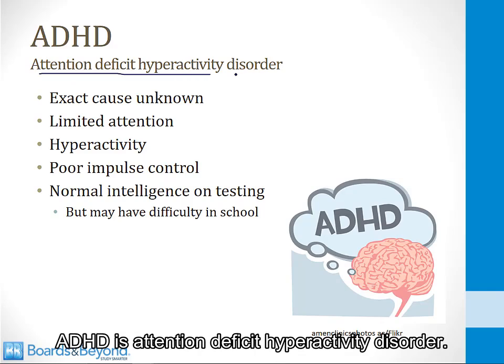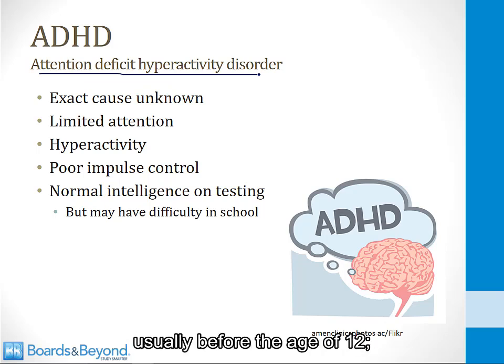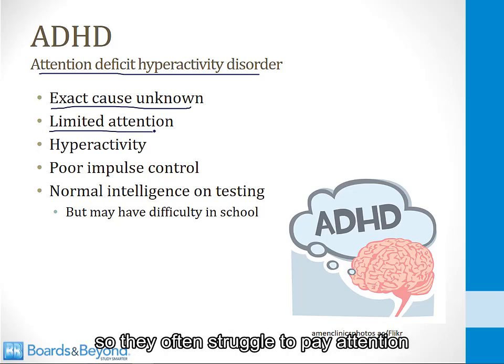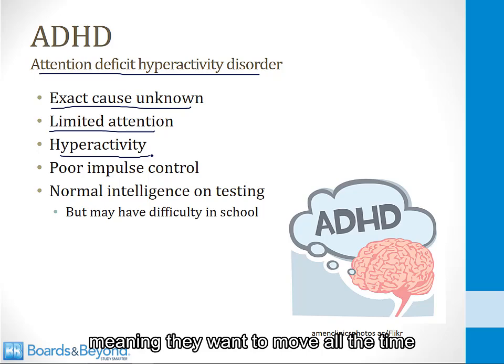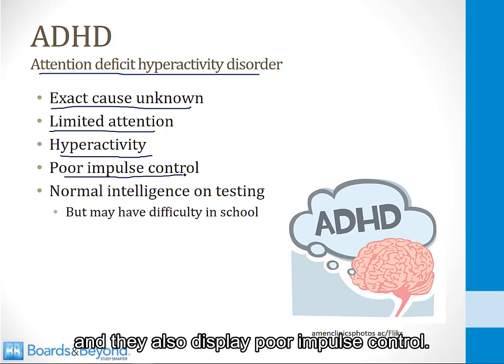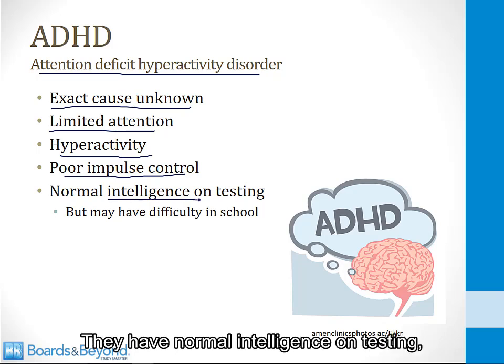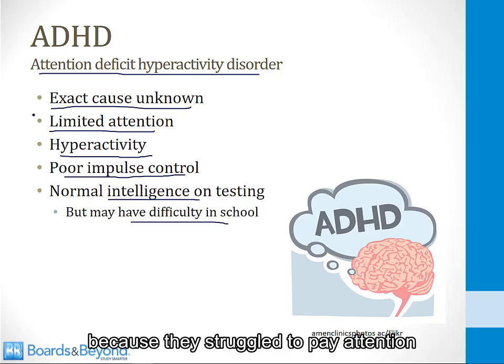ADHD is attention deficit hyperactivity disorder. This is a disorder that affects children, usually before the age of 12, and the exact cause is unknown. Children with ADHD have limited attention, so they often struggle to pay attention and stay focused in school. They have hyperactivity, meaning they want to move all the time, and they also display poor impulse control. Importantly, however, they do not have learning disabilities. They have normal intelligence on testing, although they may have trouble in school because they struggle to pay attention and they're hyperactive.